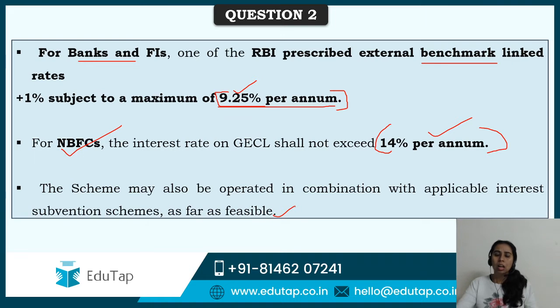This is also an added point given for this particular scheme. I hope you will remember this.